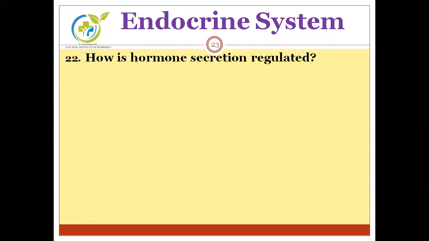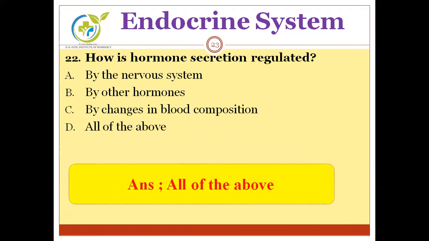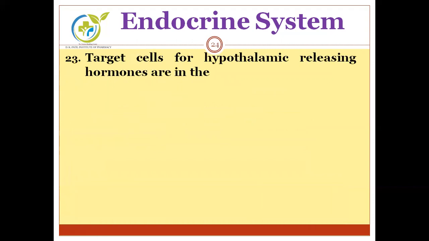How is the hormone secretion regulated? Options are by nervous system, by other hormones, by changes in blood composition, all of the above. Any guesses? Correct answer is all of the above. Hormone secretions can be regulated by nervous system, hormones, and changes in blood composition. Okay, here we go.